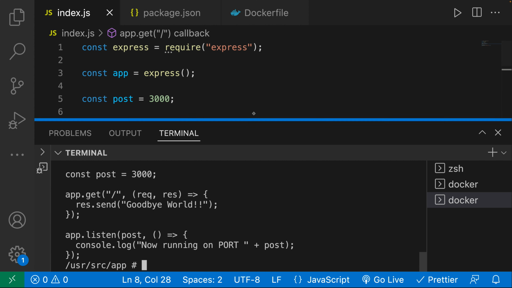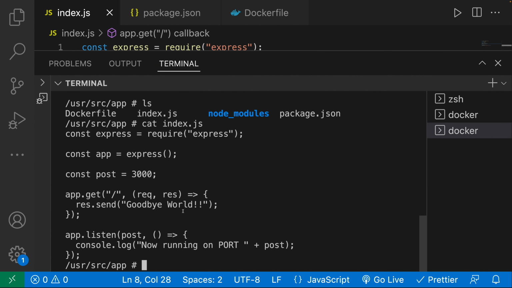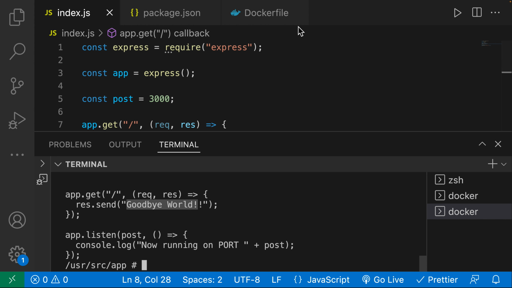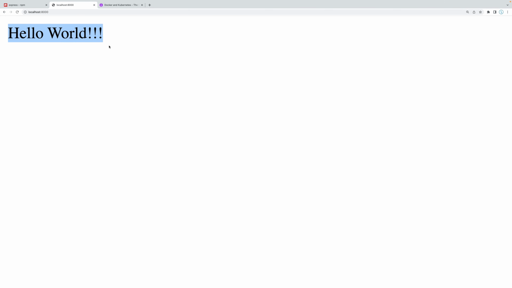So over here, you can see the content, and you can actually see goodbye world. So yes, indeed, it is actually changing the content inside of my container. This bind mount is indeed working. However, it's not working in here. Why is that? Well, I'll tell you in the next video.